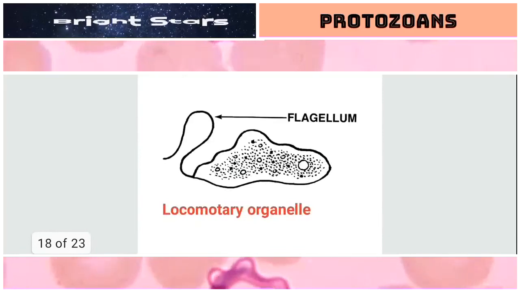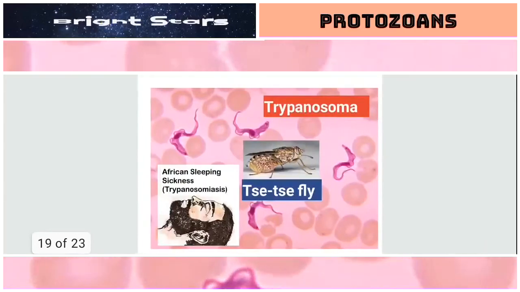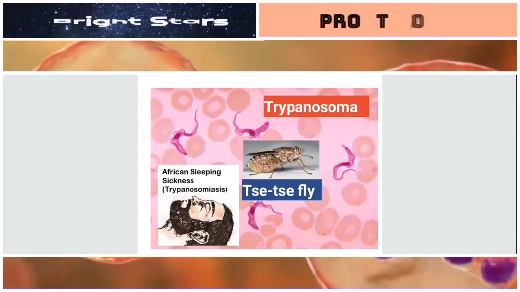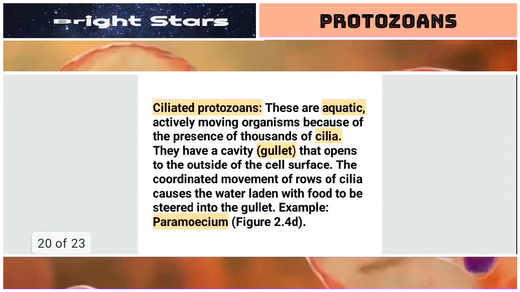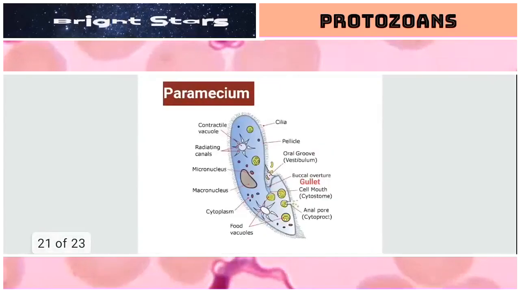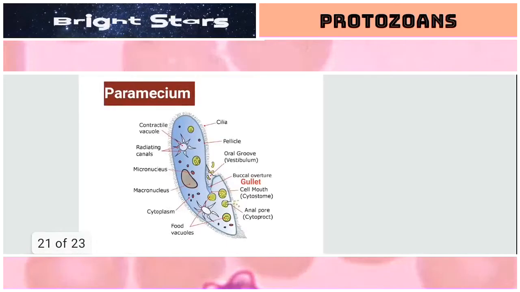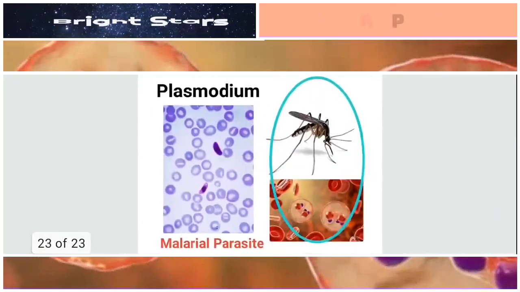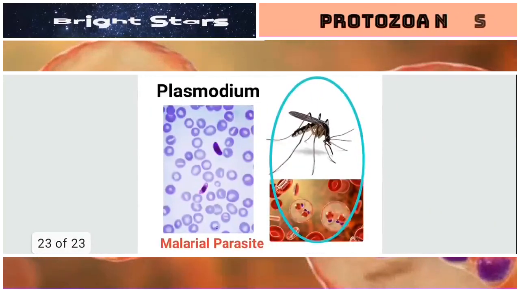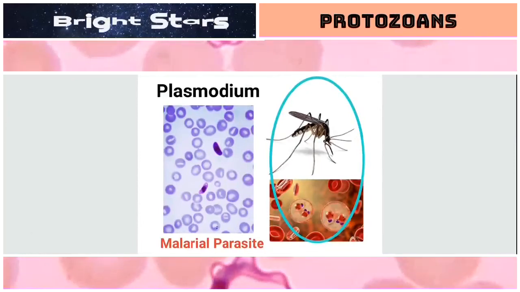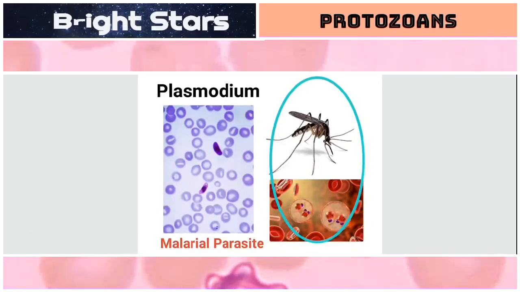Flagellum, locomotory organelle, Trypanosoma, tsetse fly, African sleeping sickness, trypanosomiasis. Ciliated protozoans like Paramecium, gullet. These are the different words. Next, sporozoans, Plasmodium, malarial parasite. These are the important words that we have learnt in this video.